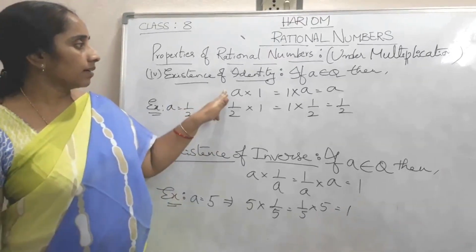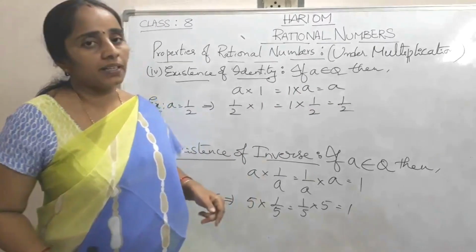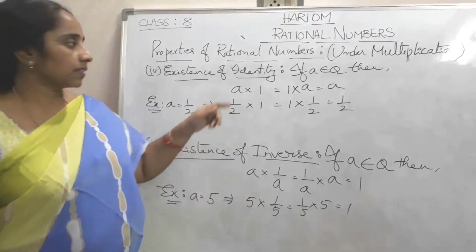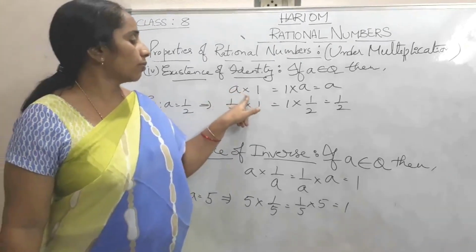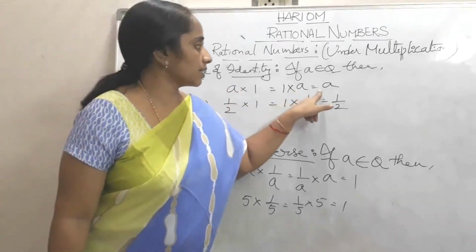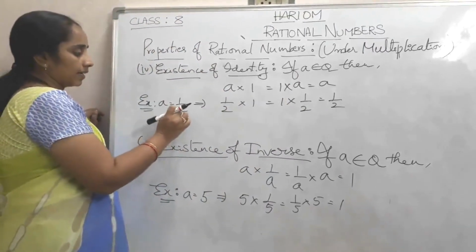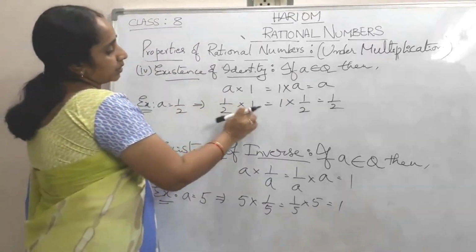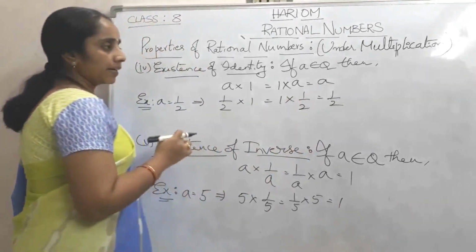Here A into some number should give the same number as result. It is possible with only 1. So A into 1 is equal to 1 into A is equal to A. For example, take A as 1 by 2: 1 by 2 into 1 is equal to 1 into 1 by 2 is equal to 1 by 2.